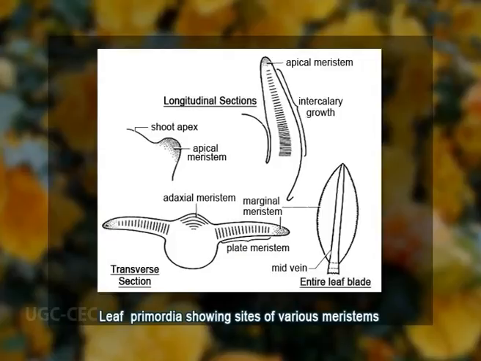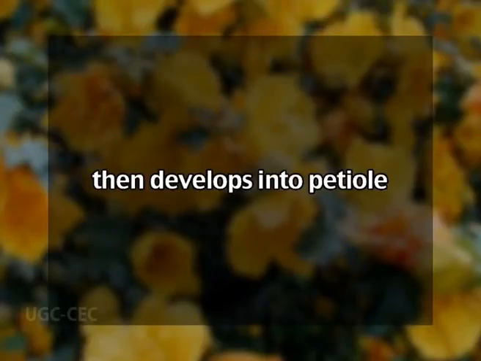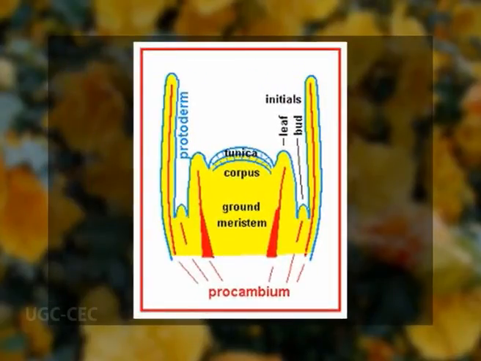Now, development of the lamina. During the early elongation and thickening of the axis of the young leaf, the cells of the adaxial margins continue to divide more frequently than the inner cells of the ground meristem. In the simple leaves, two wing-like strips usually develop on the margins as a result of the fast growth of these cells. These are marginal meristems that build the leaf blade. In petiolated leaves, the marginal growth is depressed in the basal portion of the leaf axis, which then develops into the petiole. In a cross section, both sides of the developing lamina can be seen to consist of protoderm enclosing a few layers of the ground tissue.